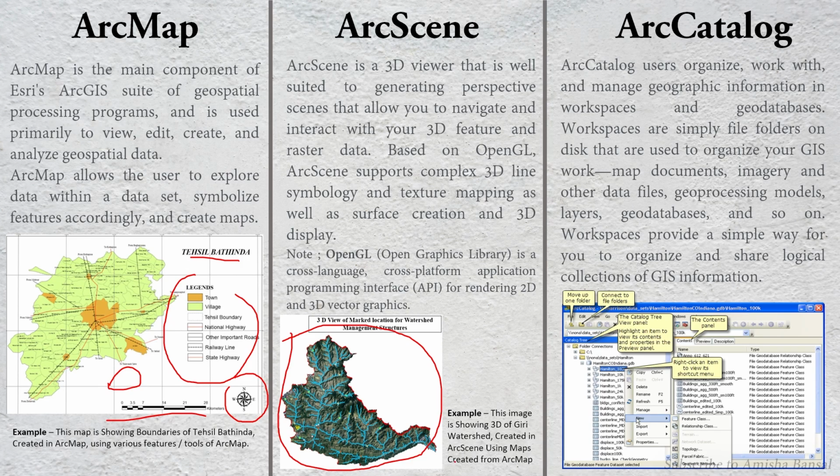So everything is organized in a simplified way in ArcCatalog. This is one window of ArcCatalog in which there are various icons, like move up to any previous folder, create a new folder, and connect to my folder. This is the panel we will study in detail.